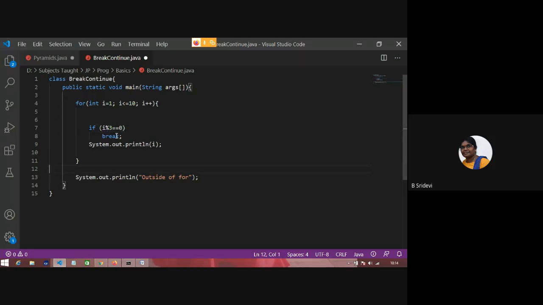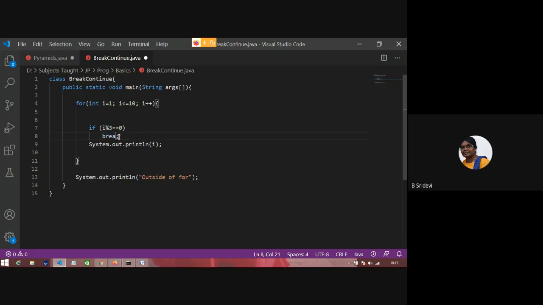What is this? i mod 3 equal to 0. When will it become true? It will become true for i equal to 3, 6, 9. Kada? Multiples of 3 vachinappudu it will become true.